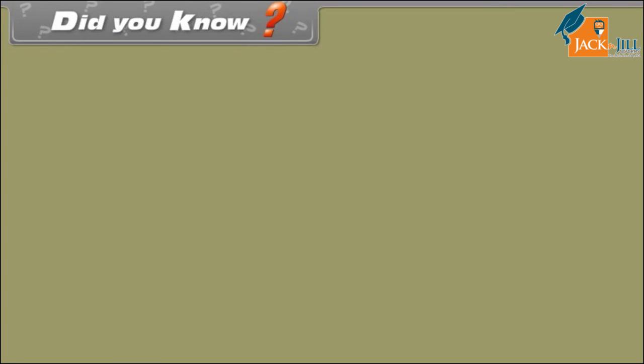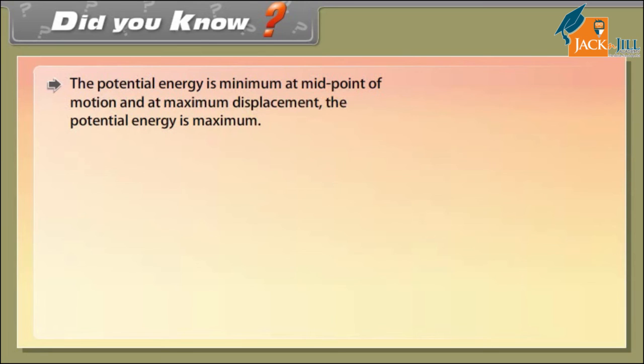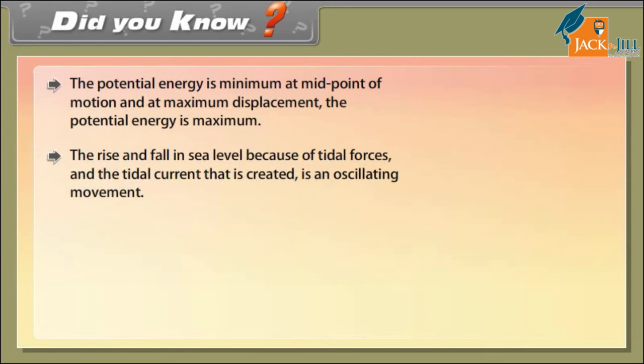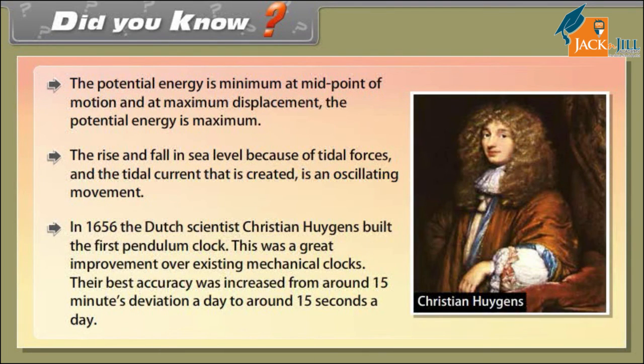Did you know? The potential energy is minimum at the midpoint of motion, and at maximum displacement, the potential energy is maximum. The rise and fall in sea level is because of tidal forces, and the tidal current that is created is an oscillating motion. In 1656, the Dutch scientist Christiaan Huygens built the first pendulum clock. This was a great improvement over existing mechanical clocks. Their best accuracy was increased from around 15 minutes deviation a day to around 15 seconds a day.